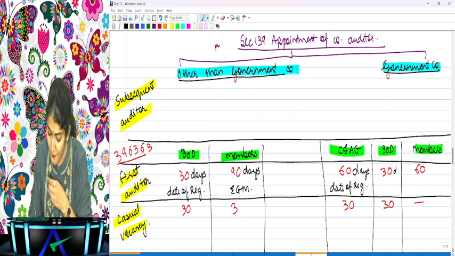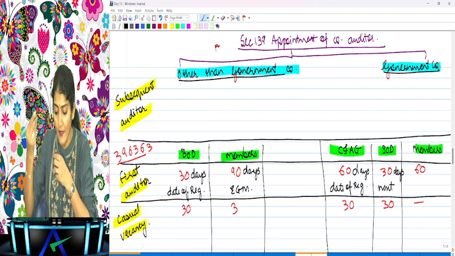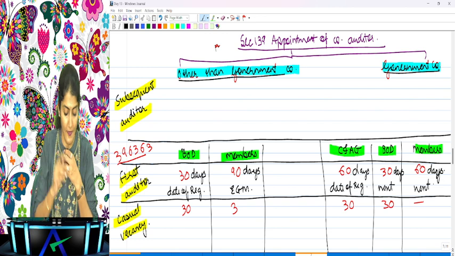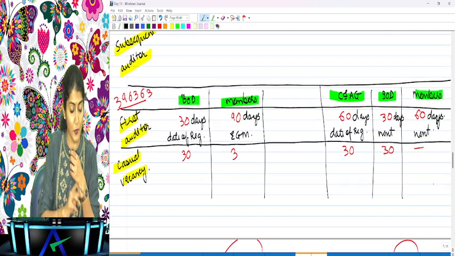If the CAG fails to appoint within 30 days, then the board can appoint within the next 30 days. And if the board fails to appoint within the 30 days, then the members can appoint within the next 60 days. Is it clear to everyone?